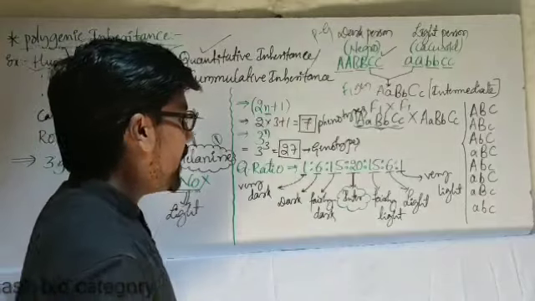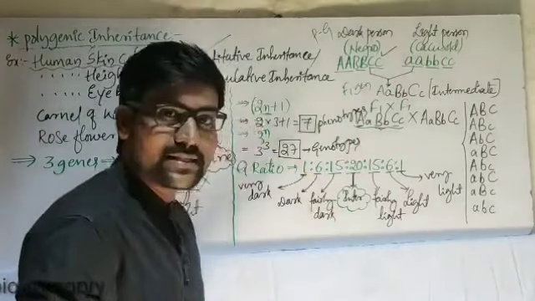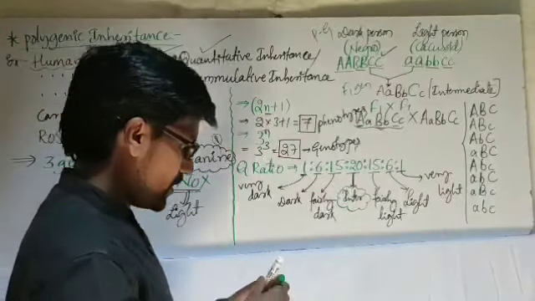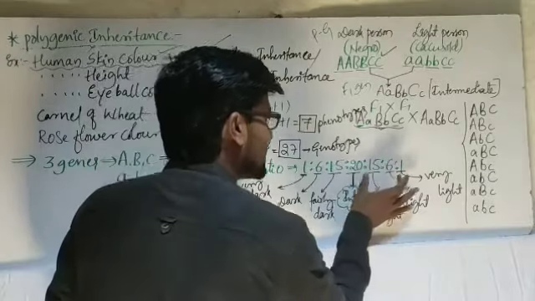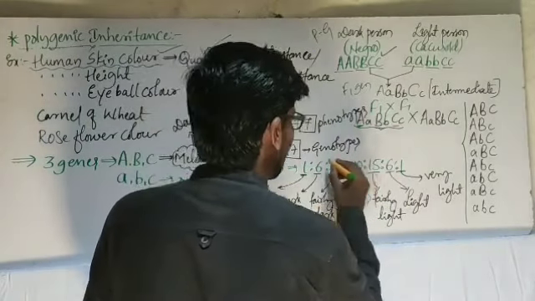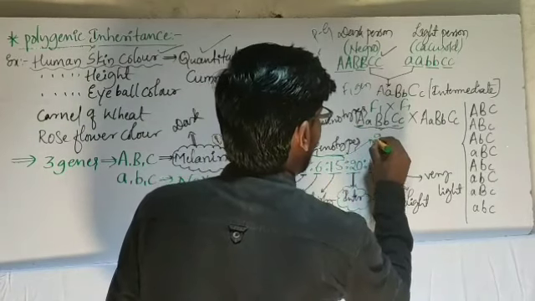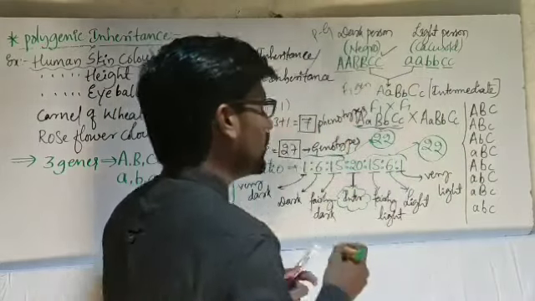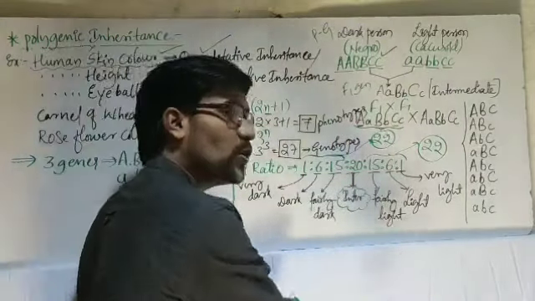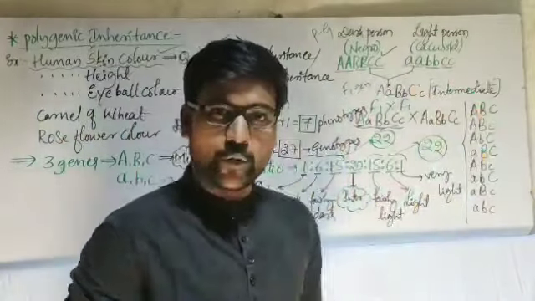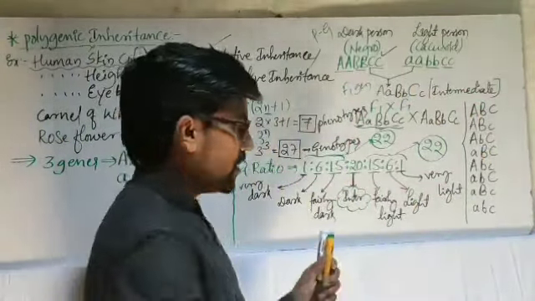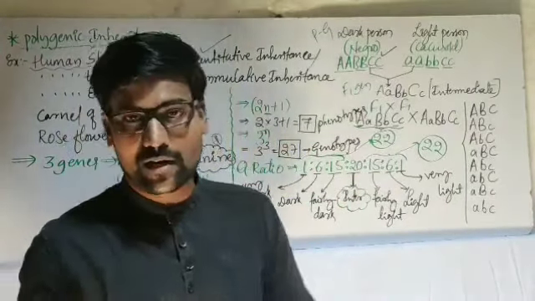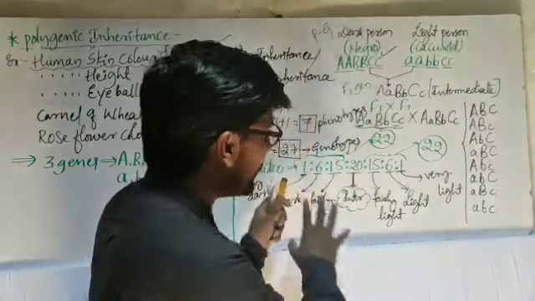Here 1 plus 6 is 7, 7 plus 15 is 22, and this side also 22. So 22 on the darker side, 22 on the lighter side, and in between are intermediates, neither too dark nor too light.